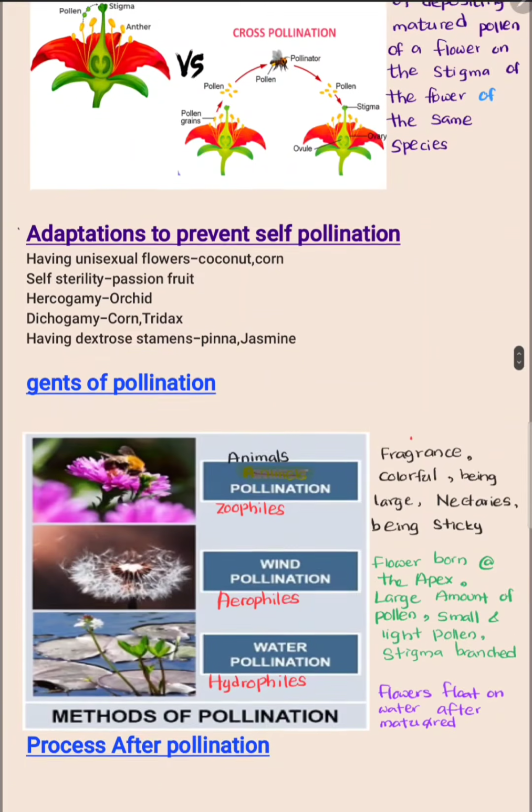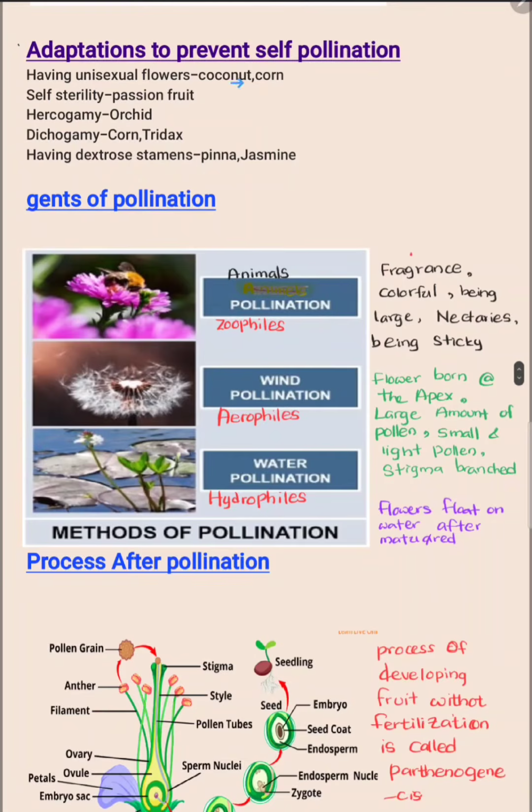To avoid self-pollination, the plants have some adaptations. One is having unisexual flowers. Examples for unisexual flowers are coconut and corn. That means the flower consists of only one sex, either androecium or gynoecium in one flower. The second one is self-sterility. An example for a plant having self-sterility is passion fruit. The next one is hercogamy. An example for hercogamy is orchid. The next one, dichogamy. Corn and tridax are plants that have dichogamy.